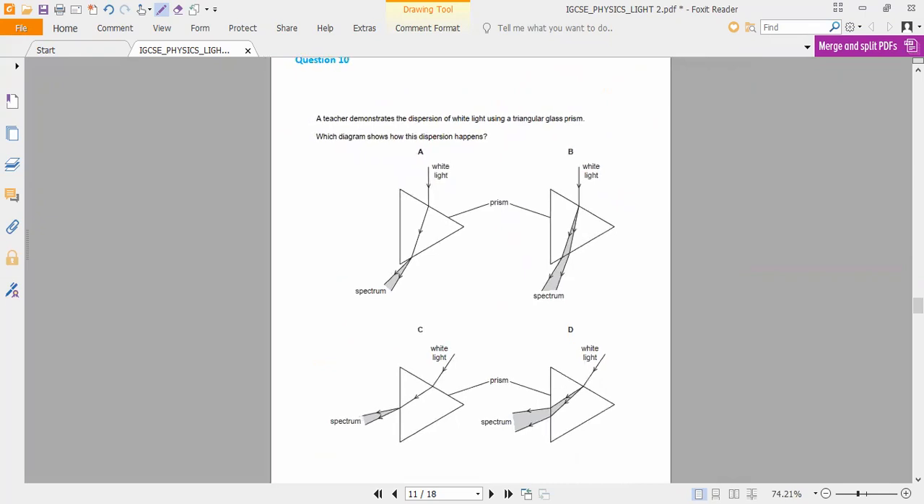Our teacher demonstrated the dispersion of white light using a triangular glass prism. Which diagram shows that the dispersion happens? Anybody? Option D. I want an explanation.